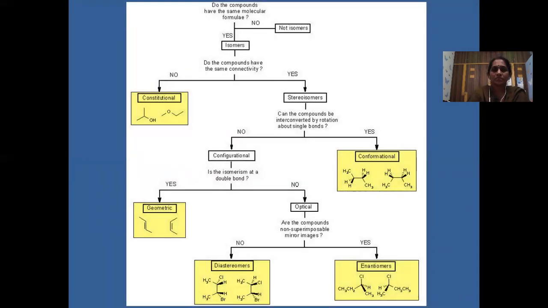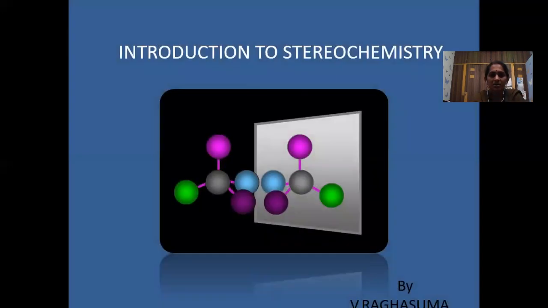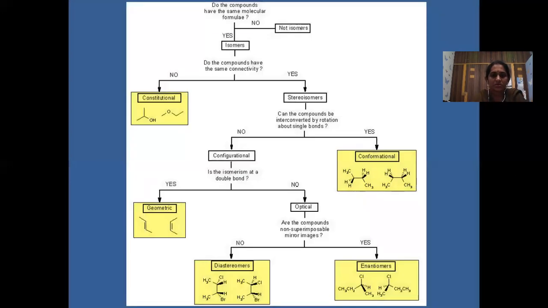Now, what are isomers? If compounds have the same molecular formula, then they are called isomers. If they do not have the same molecular formula, they are not isomers.